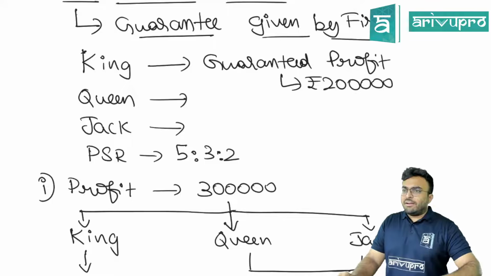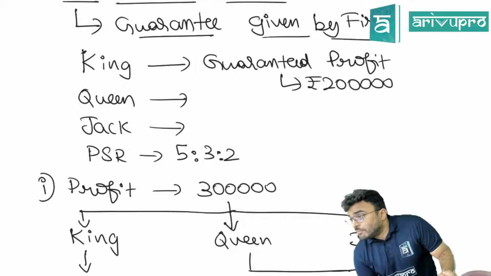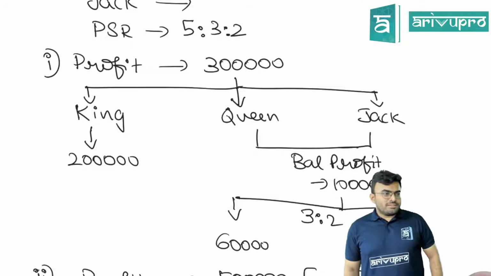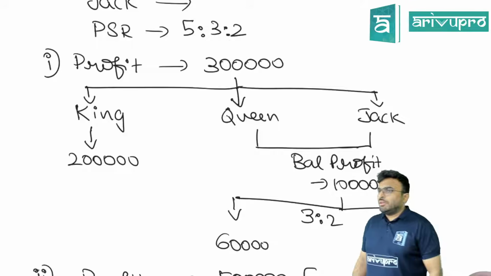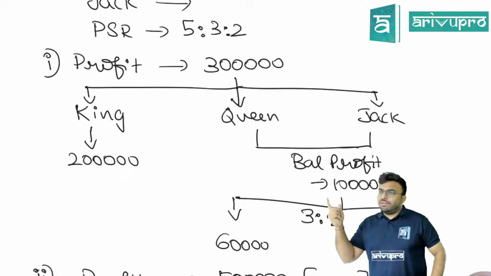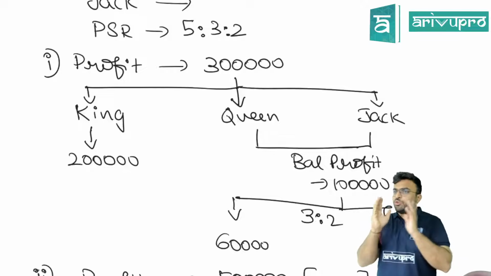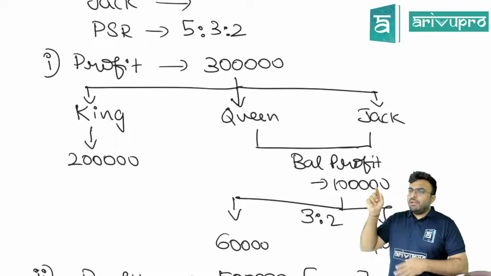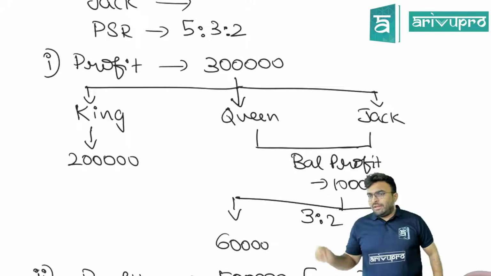Right, guys, fast. Can we go to the next one? What if 2 persons get guaranteed profit? Then the third person will bear the loss. If at all it is guaranteed by the firm, first you give those 2 people, remaining will be given to the third person. If it is guaranteed by that partner, distribute the profit, shortage will be borne by that partner.